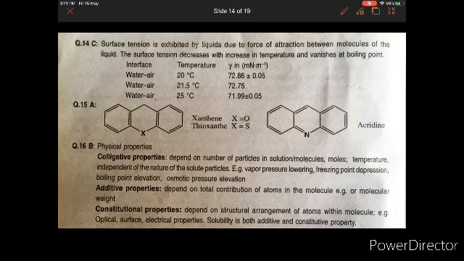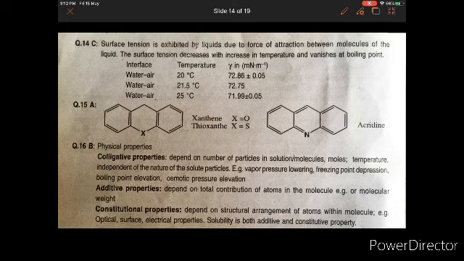The next question reads, acridine and xanthine rings are related to each other in that... Now here we have the structure of xanthine, where X is equal to O, and thioxanthine, where X is equal to S. So we can say xanthine is nothing but the oxygen isomer of acridine.